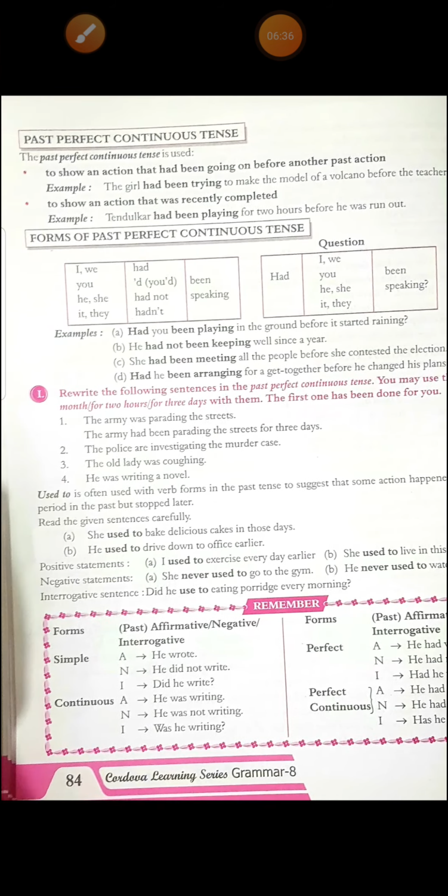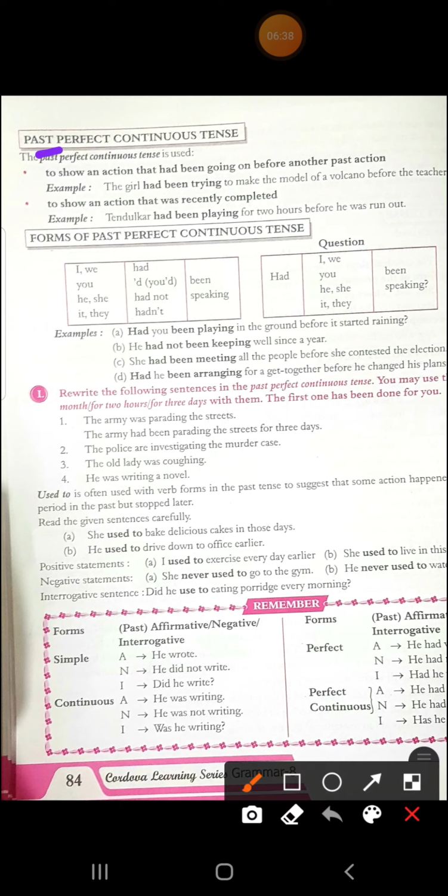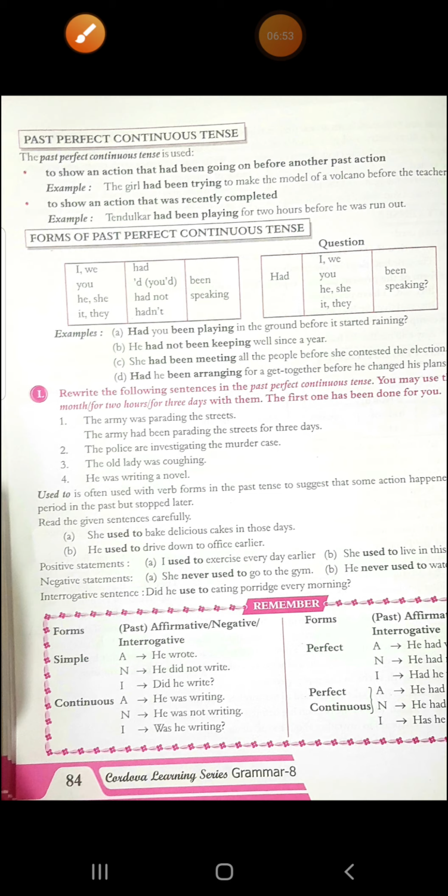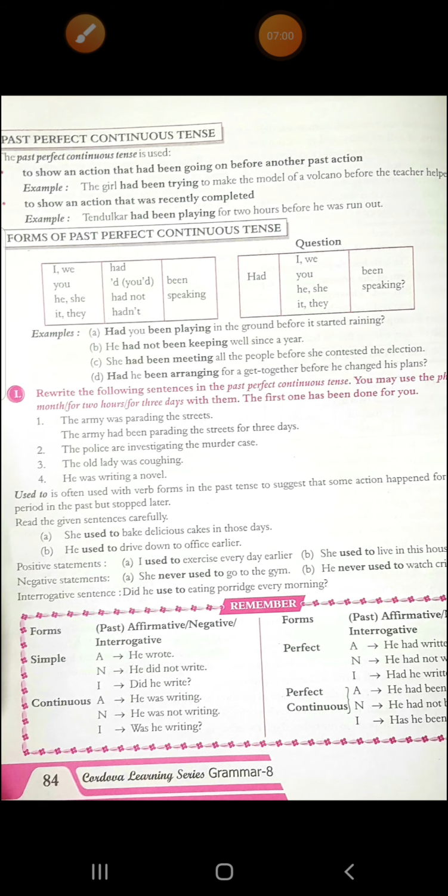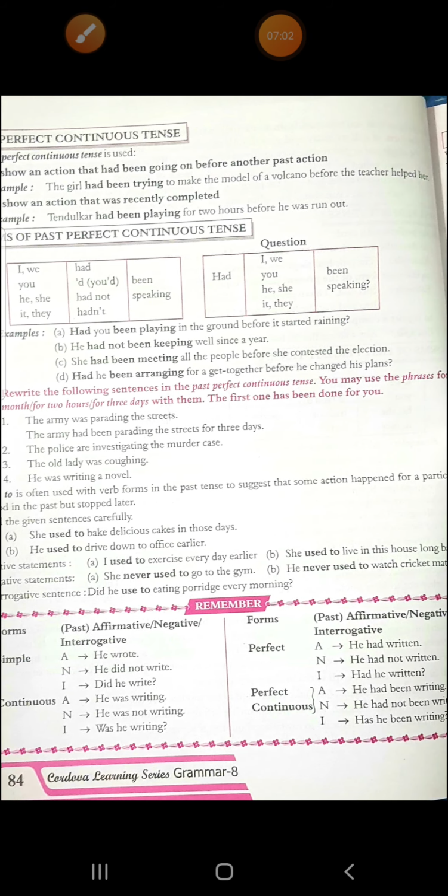Now see the next form, and the next form is past perfect continuous tense. Now see where it is used. It is used to show an action that had been going on before another past action. Means there was an action that had been going on before another past action. Action is in past only. Alright. See the example. The girl had been trying to make the model of a volcano before the teacher helped her. So everything happened in the past.